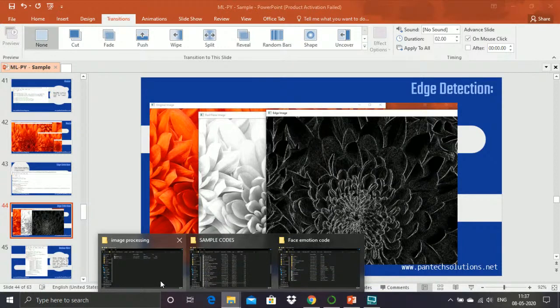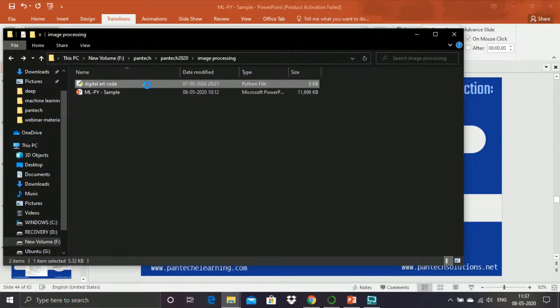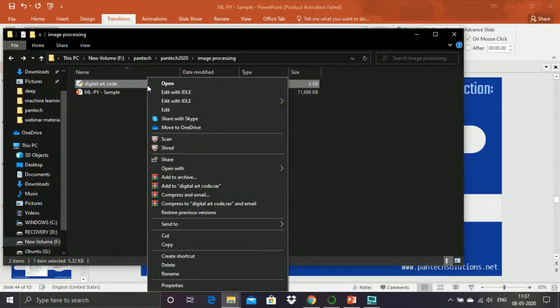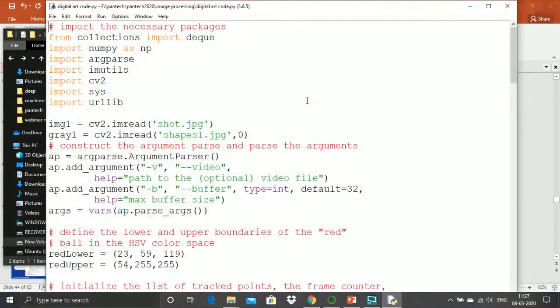So now we are going to work with the help of digital art code. So what is digital art? Digital art in the sense we will be virtually writing some characters and they will be displayed on screen. So that is nothing but the virtual art. Here it will be tracking my hand. Based on the movement of my hand I can draw or write anything on the screen. So that is nothing but the digital art.